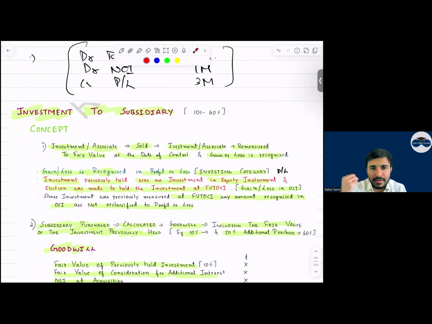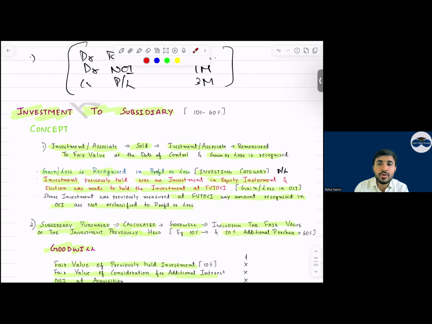We reacquire this back. So investment or associate, sell it, remeasure to fair value at the date of control, and the gain or loss is recognized. Whatever is the difference between the carrying amount and the remeasurement value will be recognized in P&L, in the investing category. If we are following fair value through OCI for the investment, then the gain or loss will go to OCI.